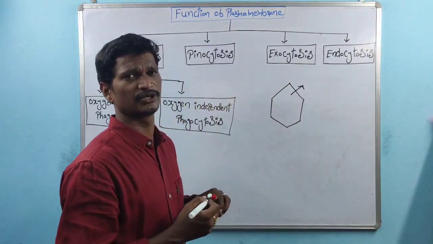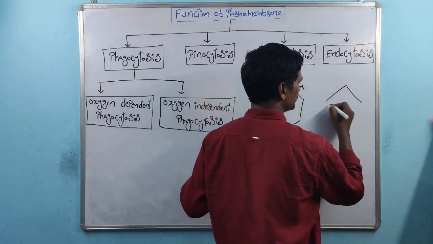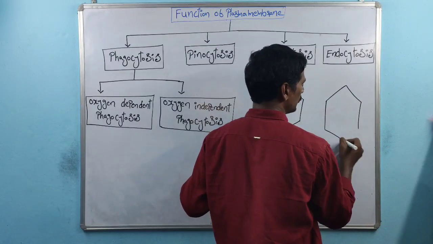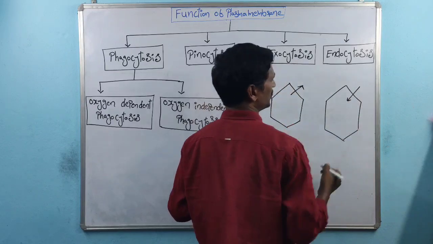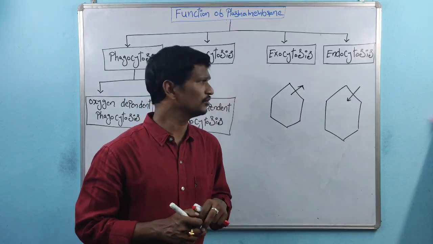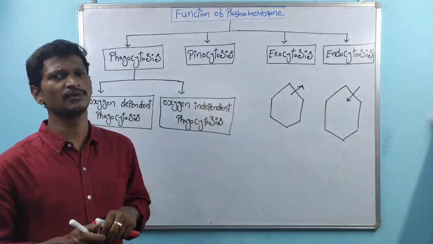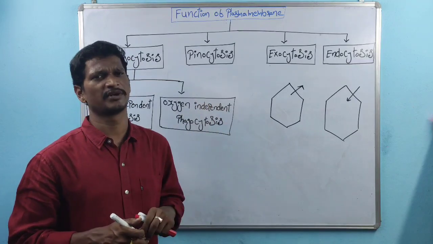That is called exocytosis. And endocytosis indicates molecules being transported from outside to inside. That is called endocytosis. So these are the different types of functions of the plasma membrane, right? That is about the functions of the plasma membrane.